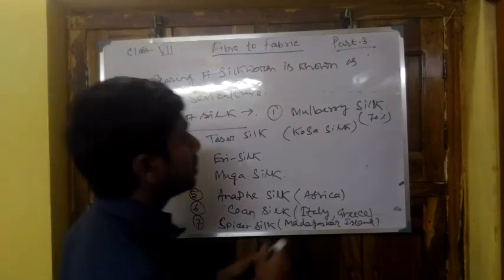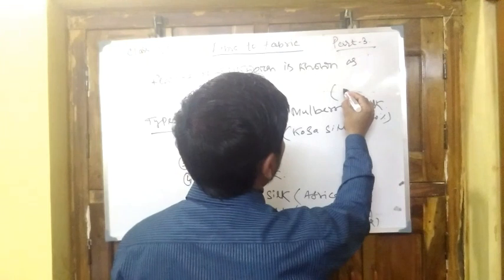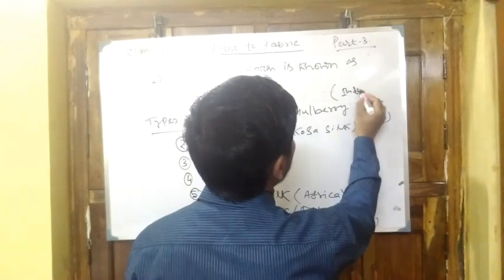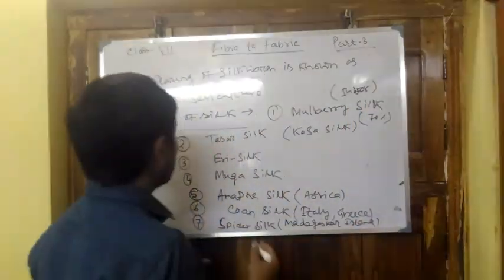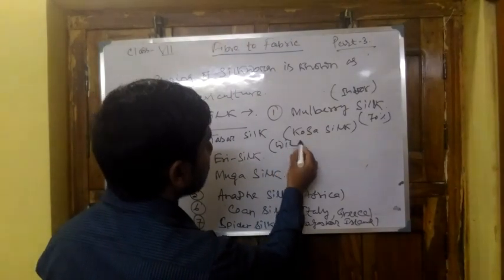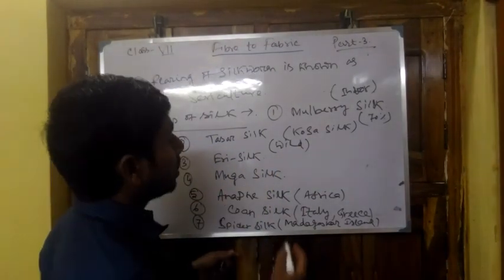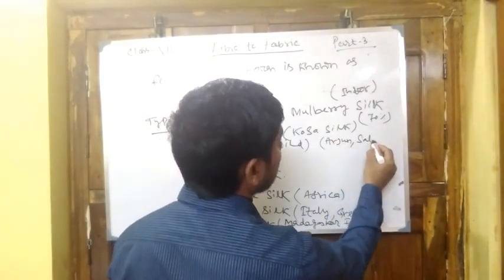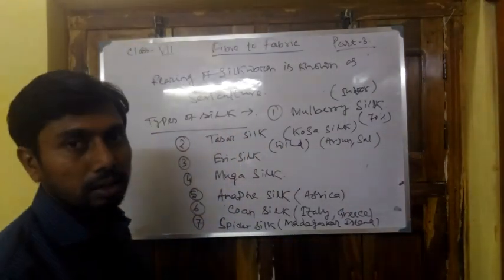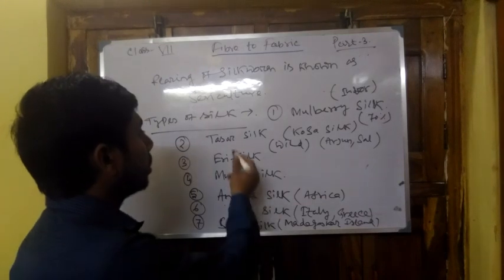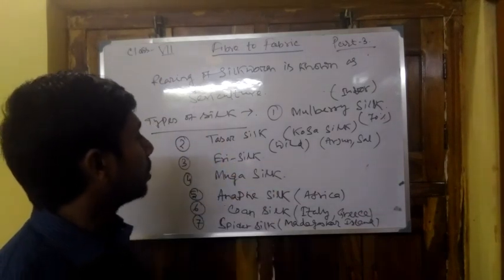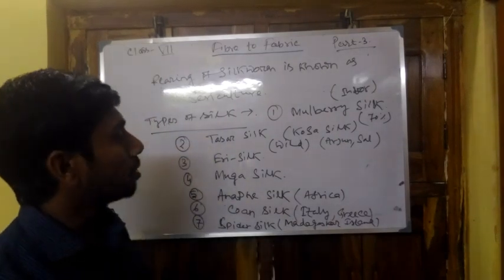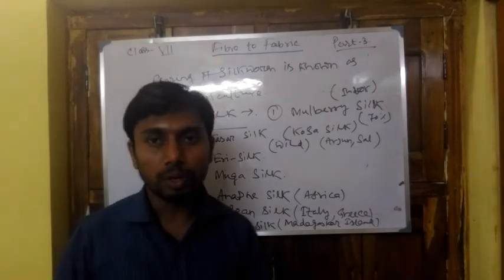Now mulberry silk is obtained from the silkworm which is cultivated indoors. Second one, tussore silk, is wild silk, and generally it is cultivated in the Indian region. The leaves of plants like Arjun and Sal are the natural food of the silkworm for tussore. For mulberry silk, a plant is also required.